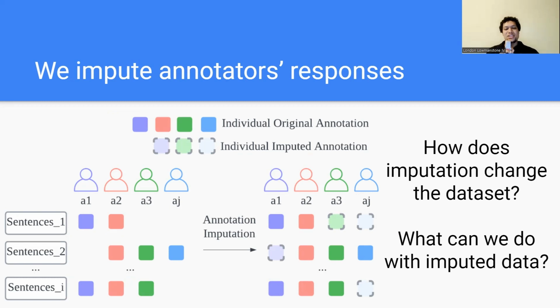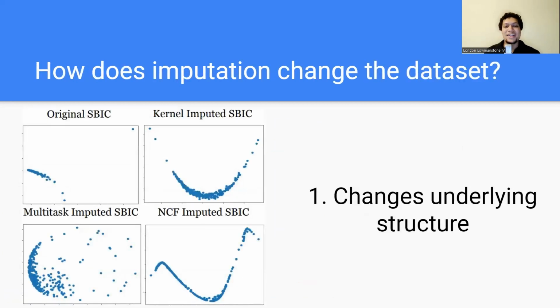Again, imputation is just filling in the data set for every annotator and every sentence, trying to predict what they would have labeled that sentence. So our first finding is that imputation changes the underlying structure of the data set. Here in the figure on the left, you can see three different imputation models that we've tried: kernel matrix factorization, multitask, and neural collaborative filtering.